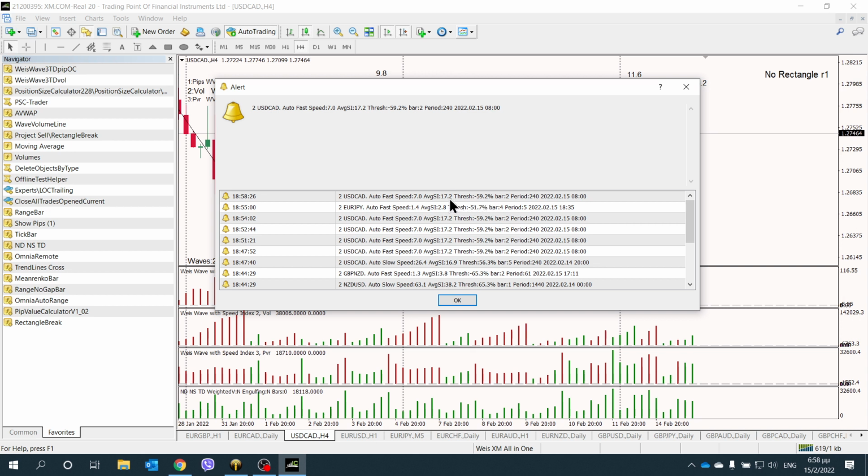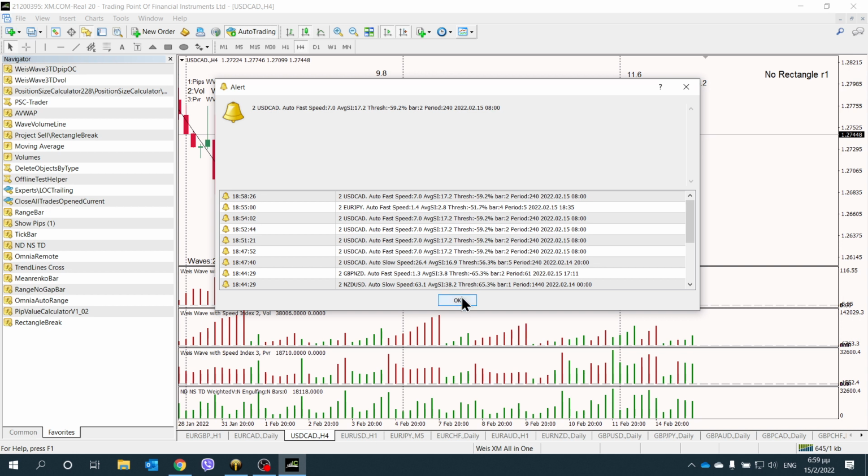This means the 7 is 59.2% less than the 17, since this is below the 50 that we have in our threshold. It has been alerted, which is giving us an alert. So when you see a negative number, it means it's a fast wave, and when you see a positive number, it means it's above, so it's a slow wave. Okay, so this is the alert we get. The same alert comes on our email or our mobile, wherever we wish.